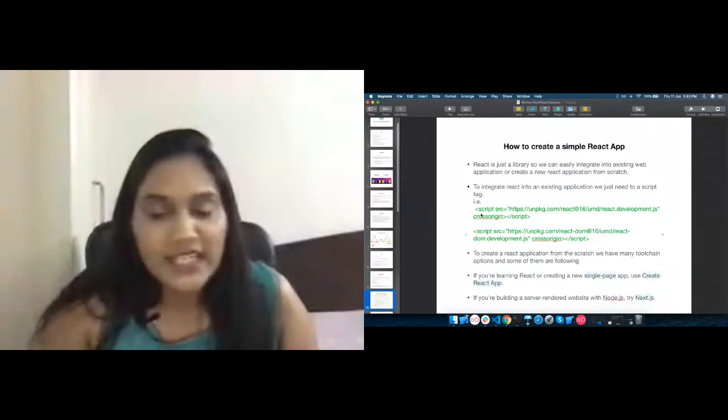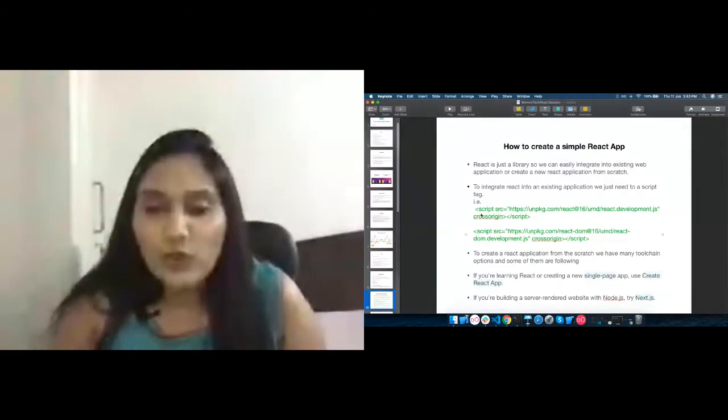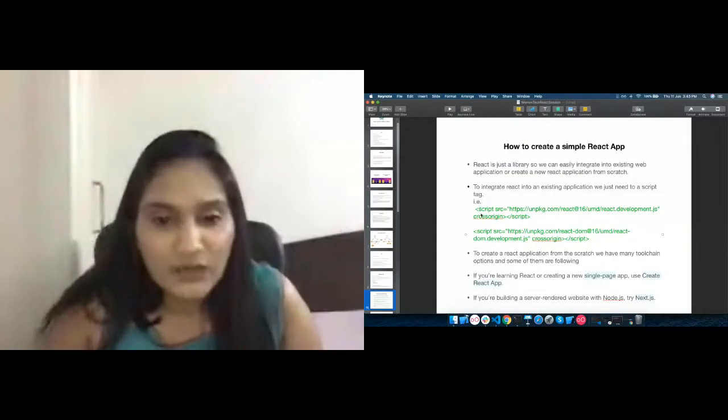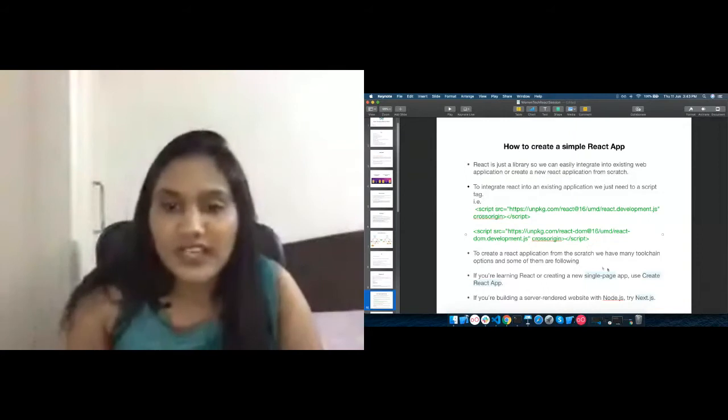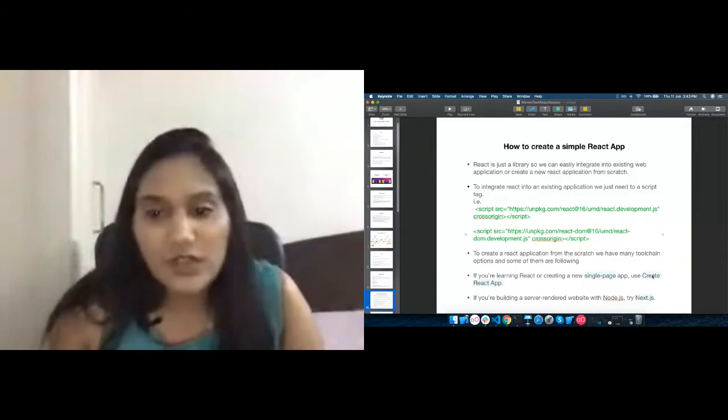Now, to create an application from scratch, we have various toolchains. If we want to create a single page application, and you are very new to learning React, we can use Create React App, which I'll be talking about in a few moments.